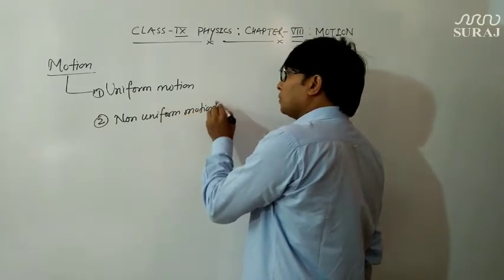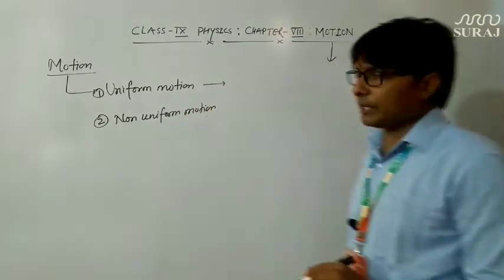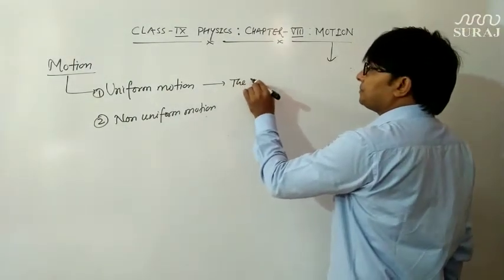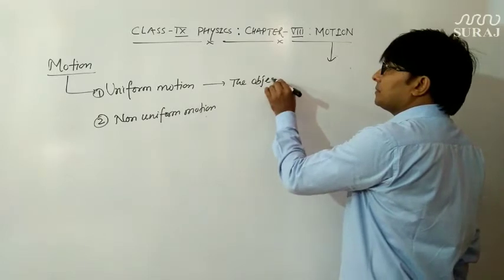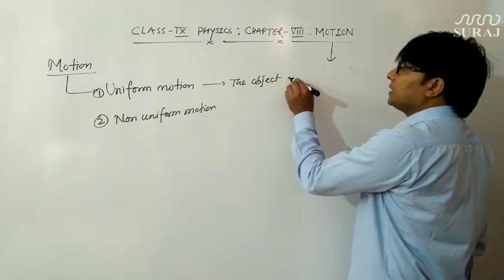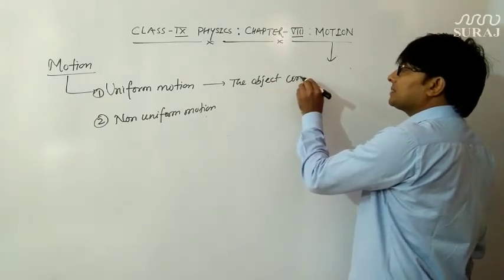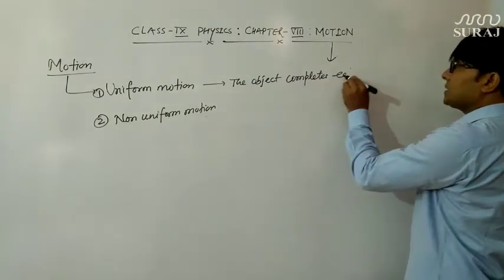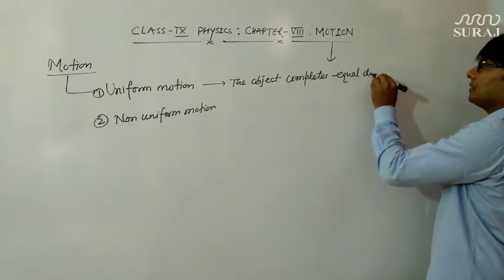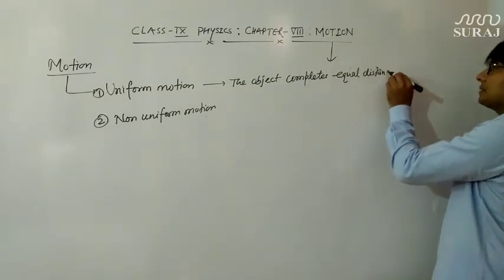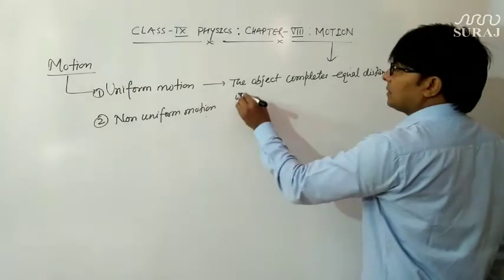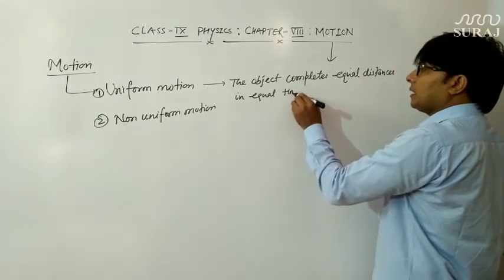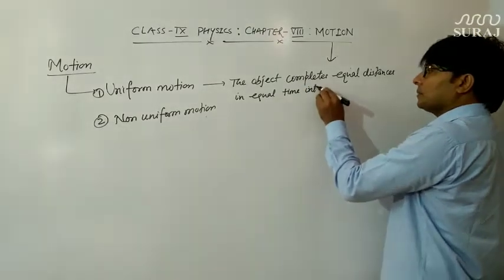Now we will define what is uniform motion. In uniform motion, the moving object completes, or travels, equal distances in equal time intervals.